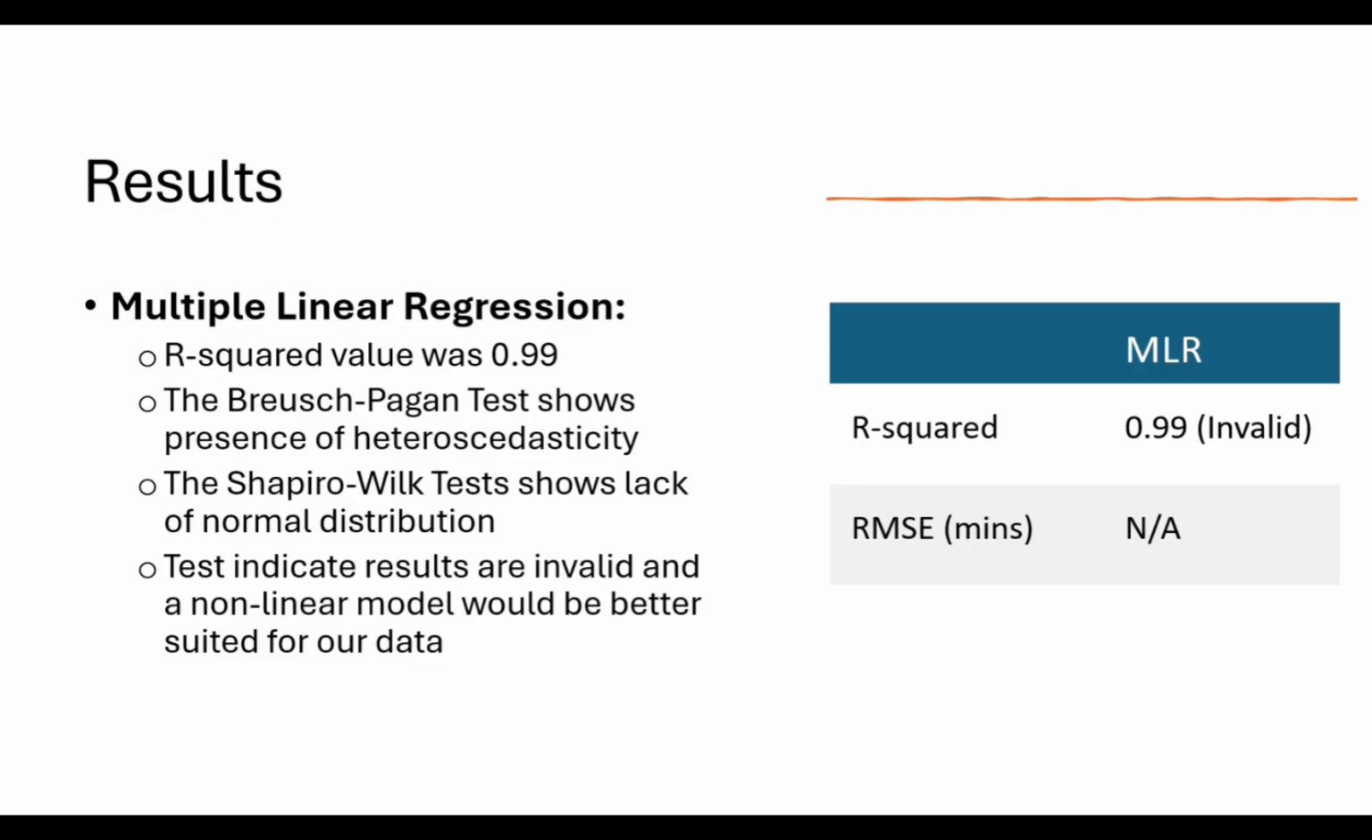Results. Multiple linear regression: R squared value was 0.99. The Breusch-Pagan test shows presence of heteroscedasticity. The Shapiro-Wilk test shows lack of normal distribution. Tests indicate results are invalid and a nonlinear model would be better suited for our data.